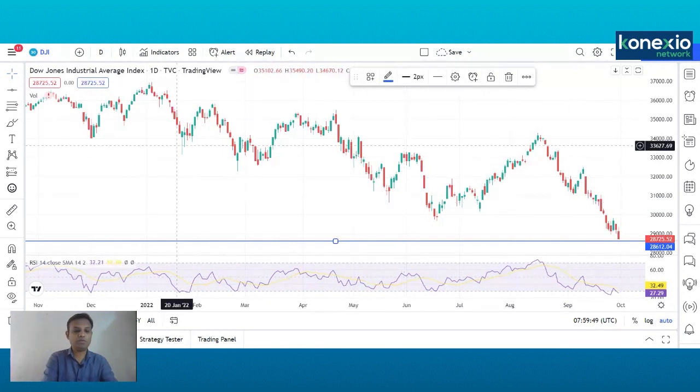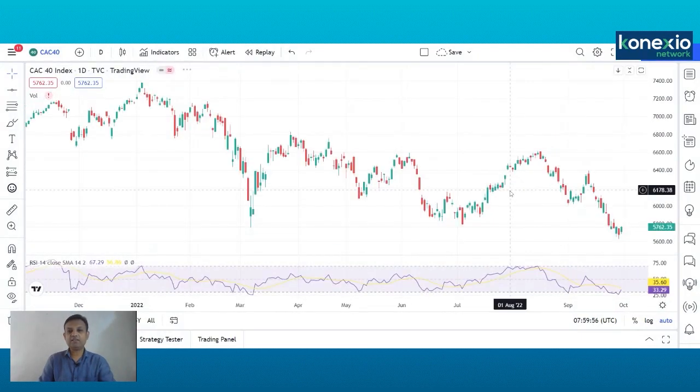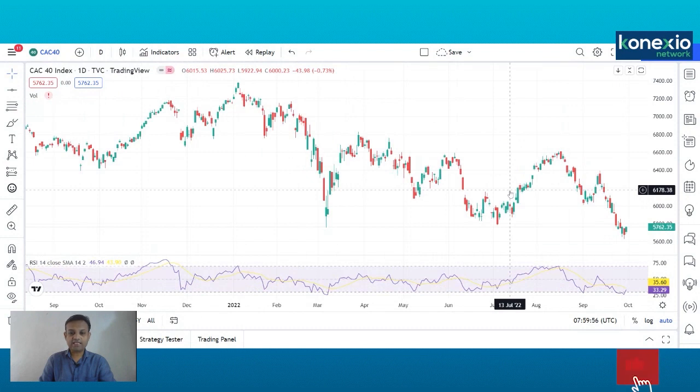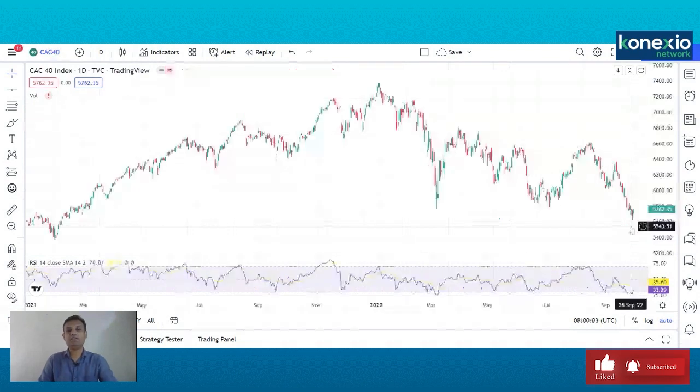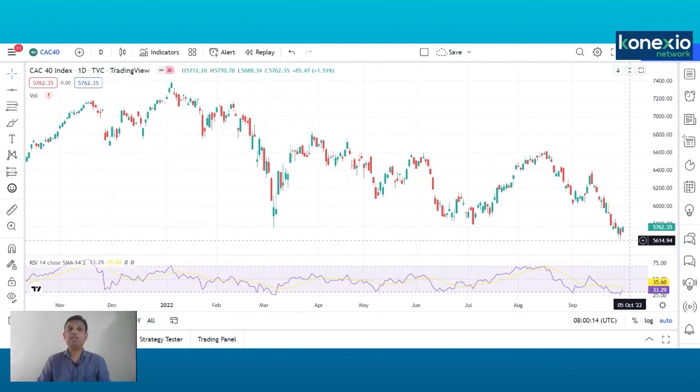Now let us go to the European markets. In European markets also we can see that it has entered into a deep oversold territory. RSI has entered the oversold territory and it is jumping from those levels. This is CAC, the index of France. You can clearly see oversold territory. It is trying to find some sort of bounce back from this level. Again, I am saying that this is not the bottom, but we are somewhere near the bottom. Maybe it will take some time, 2 weeks, 3 weeks, or 4 weeks. I don't know the exact time because price needs some time to consolidate at lower levels. So we might be just near the bottom.